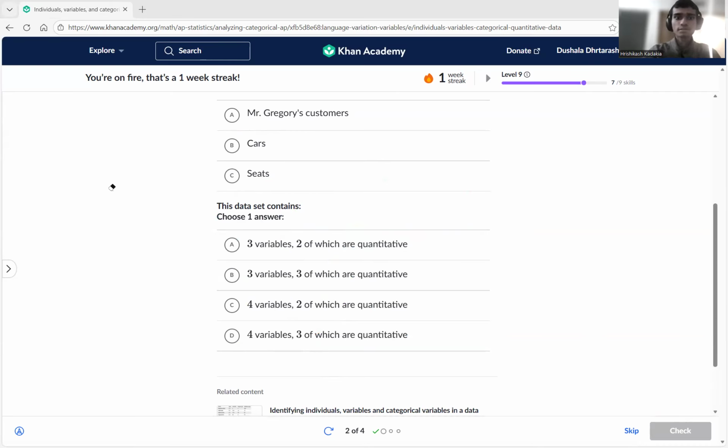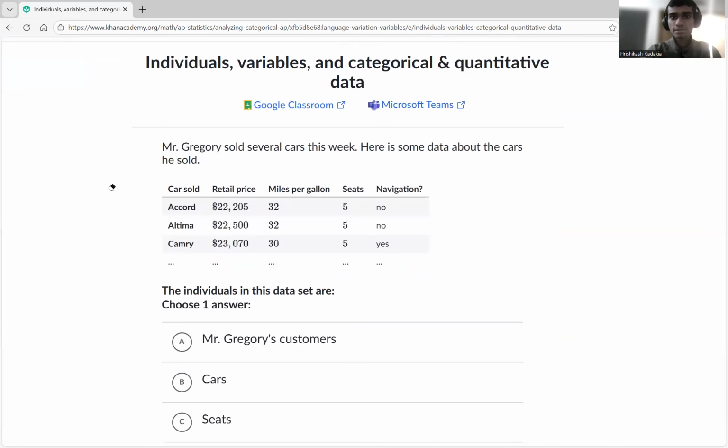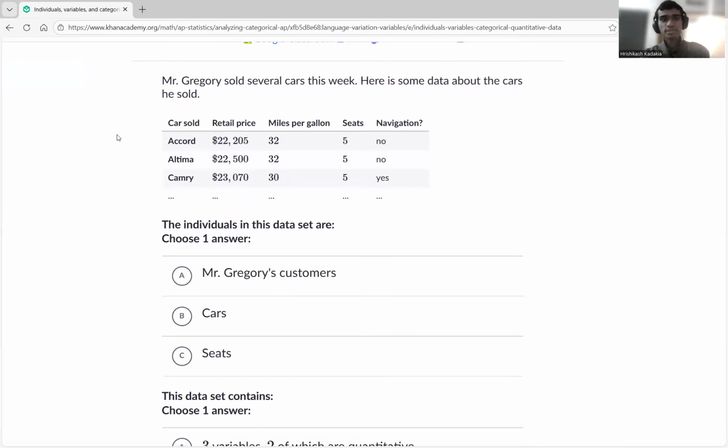So Mr. Gregory sold several cars this week. So he's just selling some cars, this week. Now here also it's the same thing. What is he selling? He's selling cars. Now remember, guys.